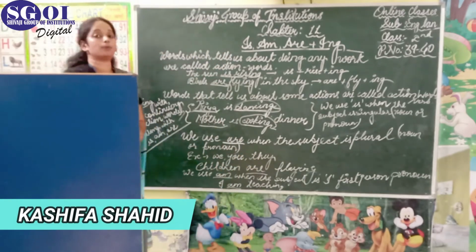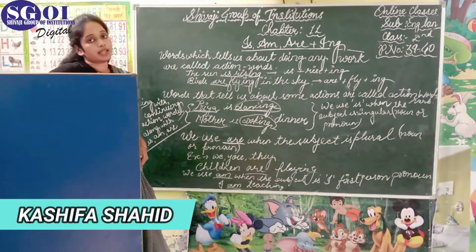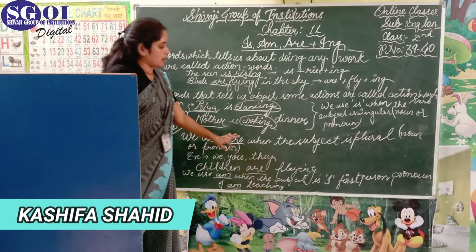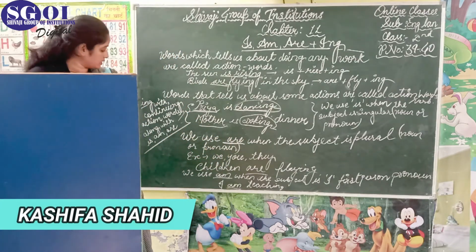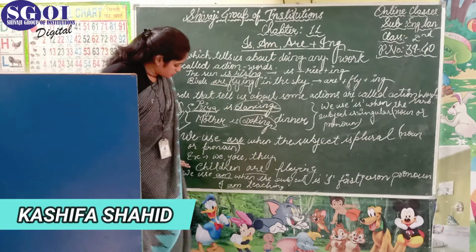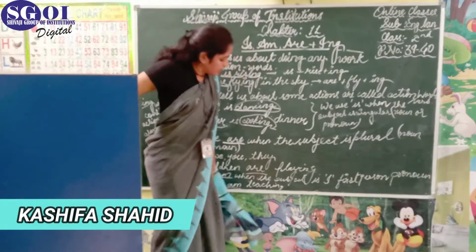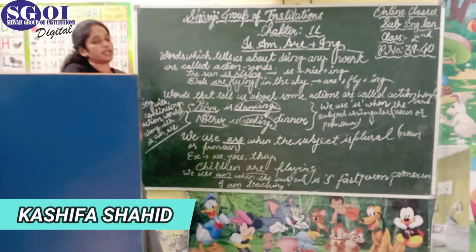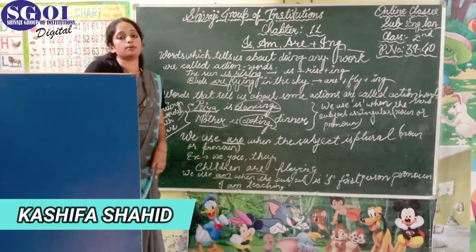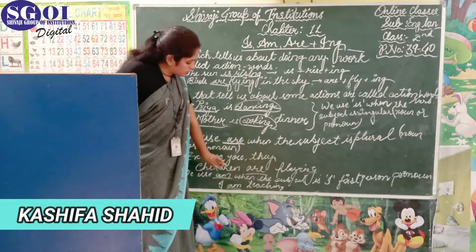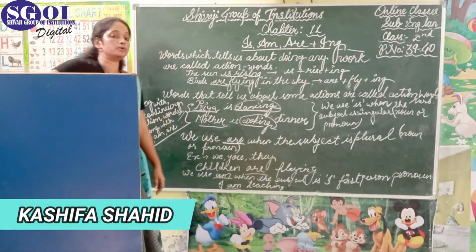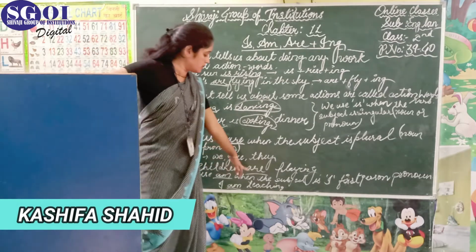When we are talking about we, you and they, then we are using are as a helping verb. Then see the next. Children are playing. In this sentence we are talking about many children, and the noun is plural, so here we will use are.